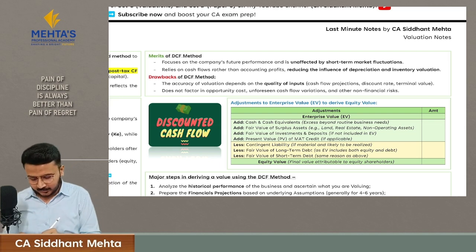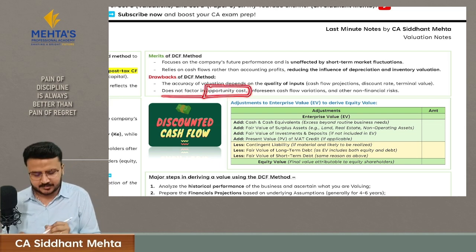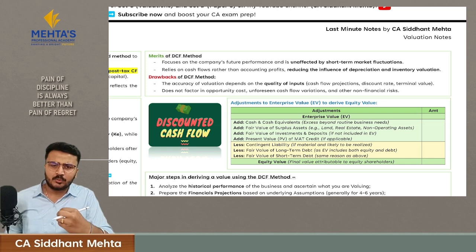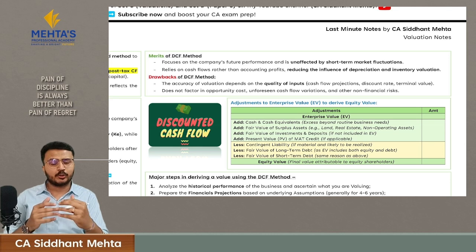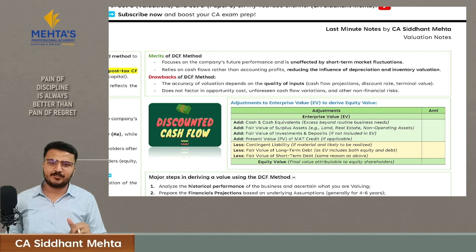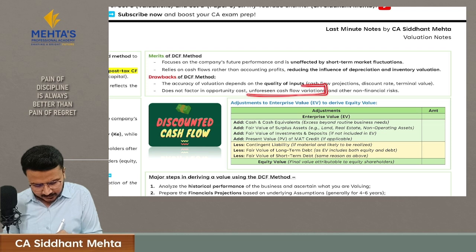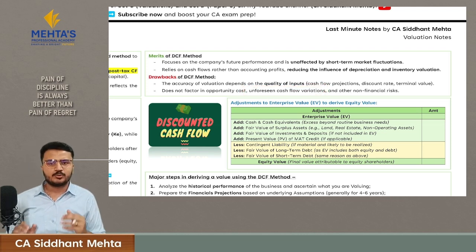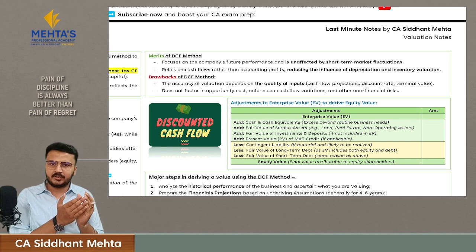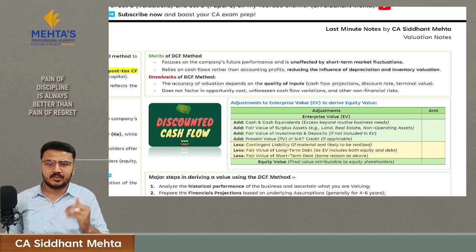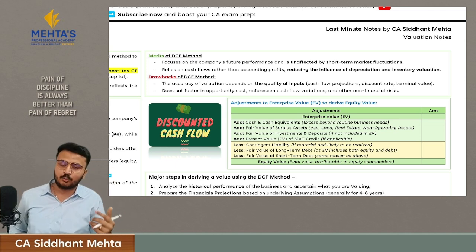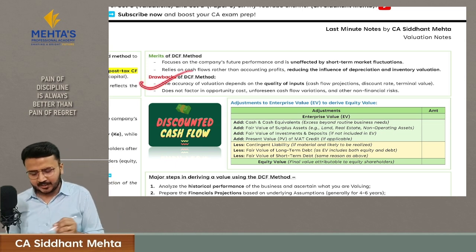And the second drawback, it does not factor in opportunity cost. That means this method is only telling me how much money I will make once I buy this company, but it is not helping me with other investment scenarios where I can earn more than this with the same risk. Hence it is not considering opportunity cost. Secondly, it is also not considering unforeseen cash flow variations. It means you have just made a projection based upon your thinking. You have not considered what if there is an economic change, what if there is a policy or geopolitical change, how these changes will affect your cash flow. You have not considered it. Hence it is a drawback of the DCF method.